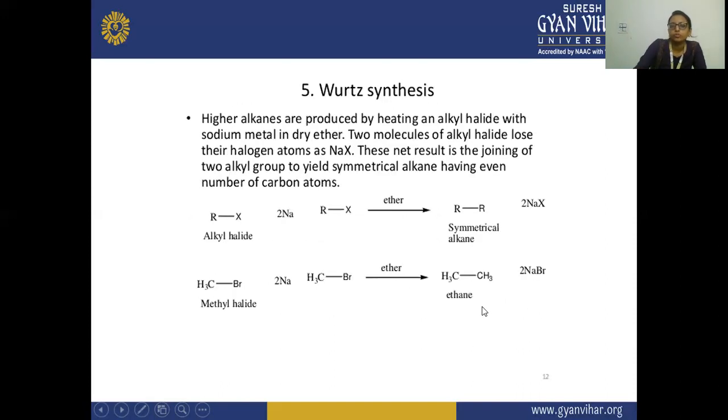Next is the Wurtz reaction, which is a very popular and very important reaction. Here the Wurtz reaction synthesizes higher alkanes. Higher alkanes are produced by heating an alkyl halide with sodium metal in dry ether. In the case of Grignard reagent, we take anhydrous ether, but in the case of the Wurtz reaction, we take dry ether.